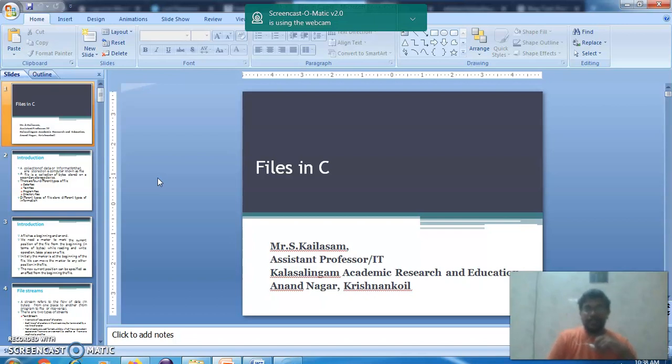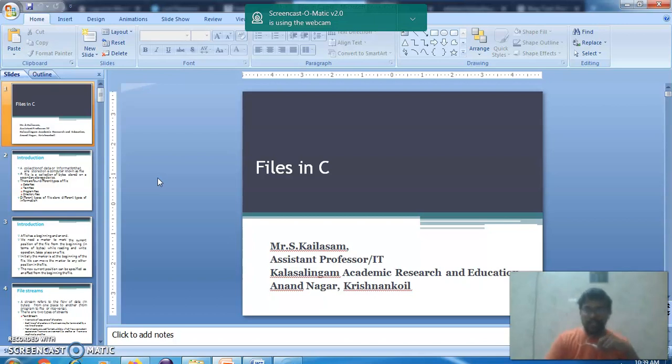It is mainly useful for accessing a huge amount of data and also writing a huge amount of data to the output stream. Just imagine the user has to enter 1000 inputs. Is it possible to enter 1000 inputs in the output window? If they enter them, it is a waste of time. To avoid that problem, we can go for a file.